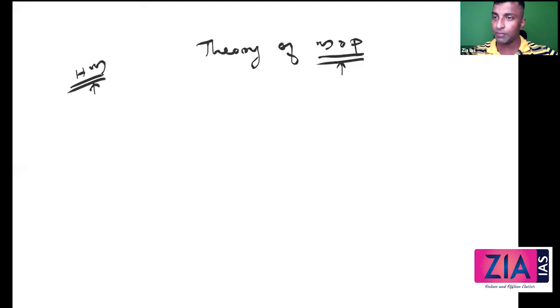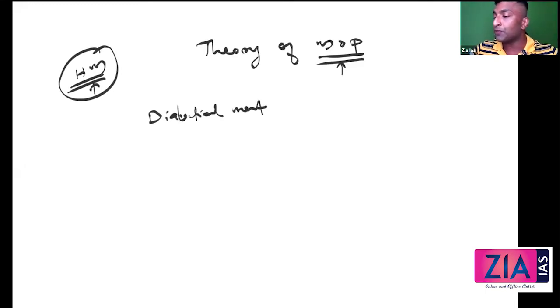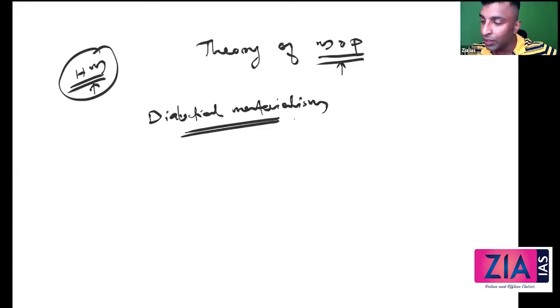When we discuss historical materialism, the underlying principle, the idea that Marx used to make this theory, is what you understand as dialectical materialism. So Marx followed this approach to make the theory. Now you won't believe it, guys.